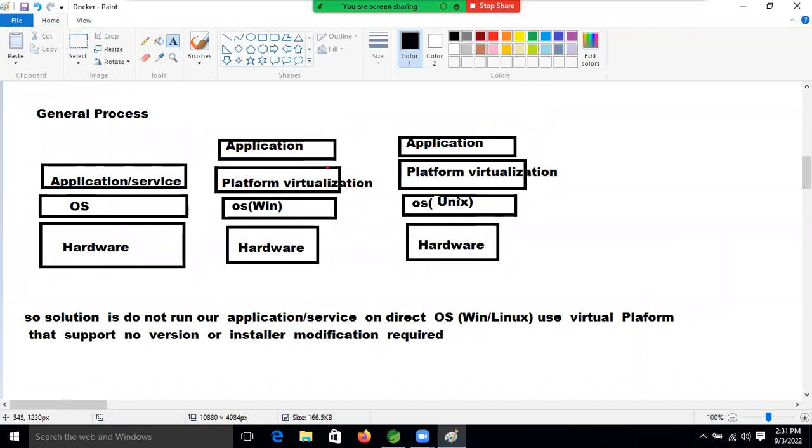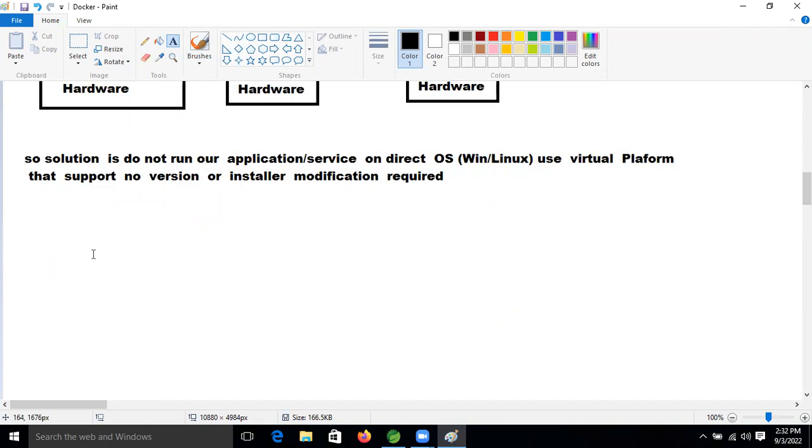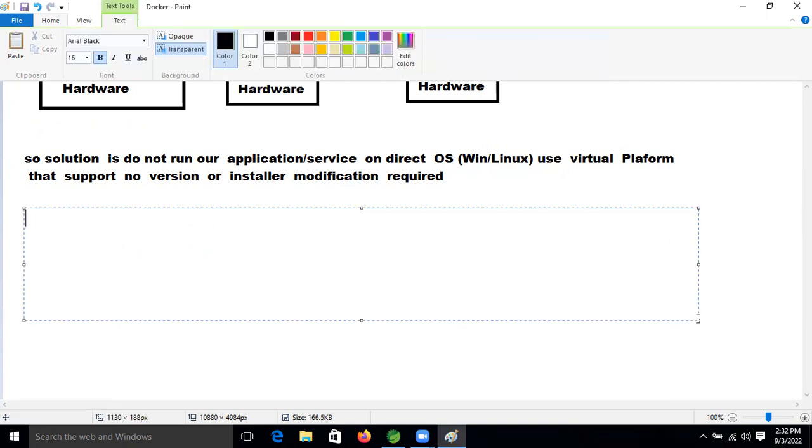If we use this above concept, then what is running in one operating system will work on another operating system also. Just think about it in real time. There is a QA environment, a UAT environment, and a production environment. There are different environments, right?